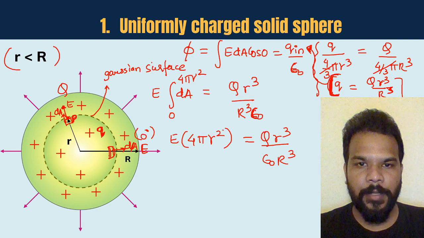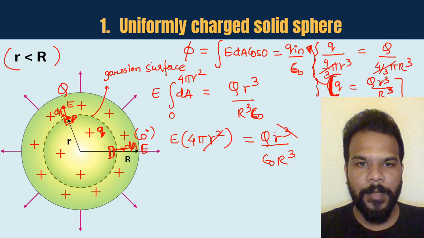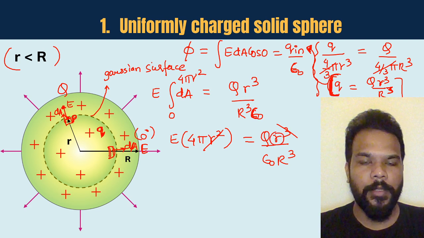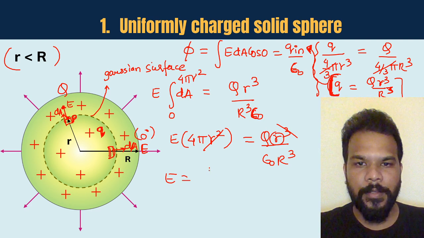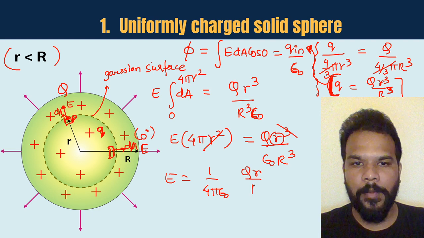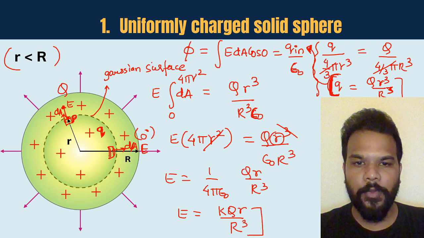So what we see here, r square cancels this r cube and only r will be left here, apart from Q, epsilon naught and R cube. So you have electric field as 1 upon 4 pi epsilon naught Q r by R cube, or simply electric field comes out to be kQr by capital R cube.